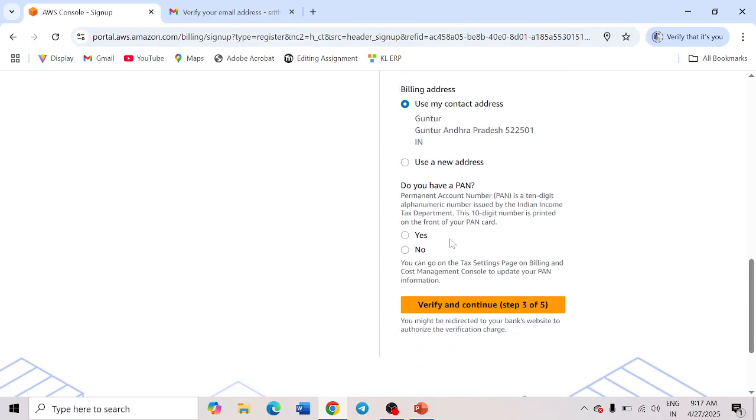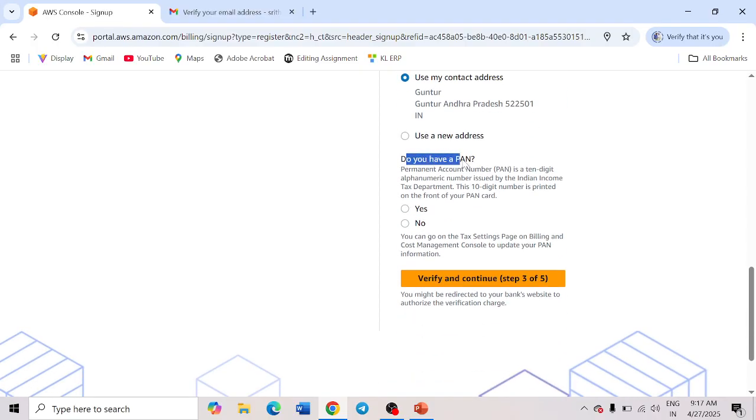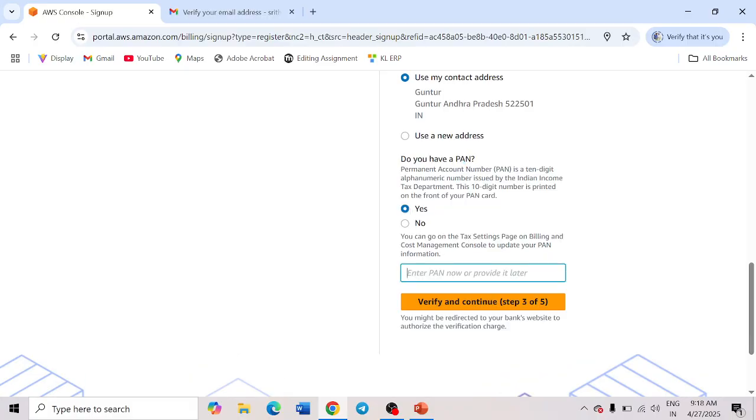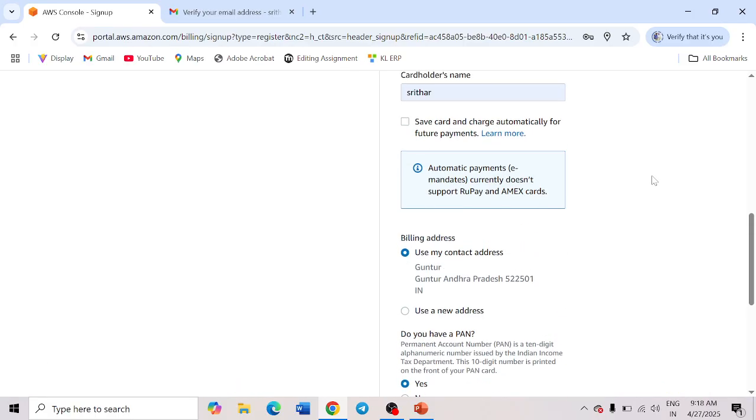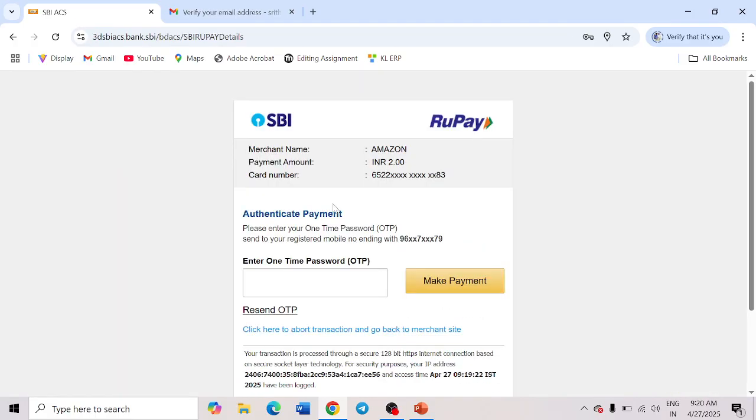Then you have to provide your PAN card number also. I am using dummy numbers for the PAN card number. Now you have to click on Verify and continue. After entering your card details, a verification OTP is sent to your mobile. Just enter that OTP.